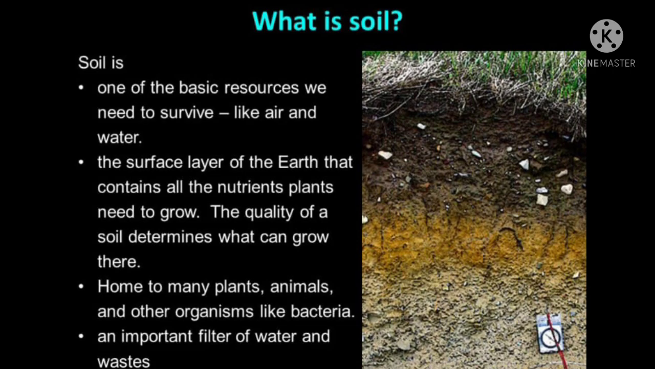Now, what is soil? Soil is one of the basic resources we need to survive, like air and water. The surface layer of the earth that contains all nutrients plants need to grow. The quality of soil determines what can grow there. Home to many plants, animals and other organisms like bacteria, an important filter of water and wastes.